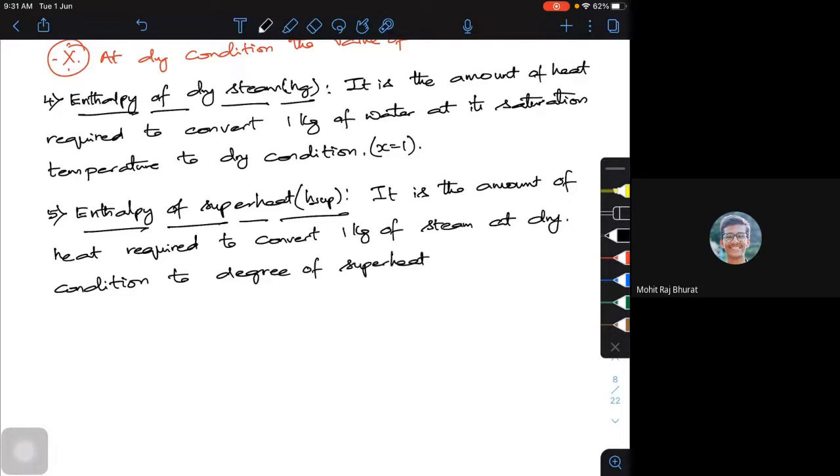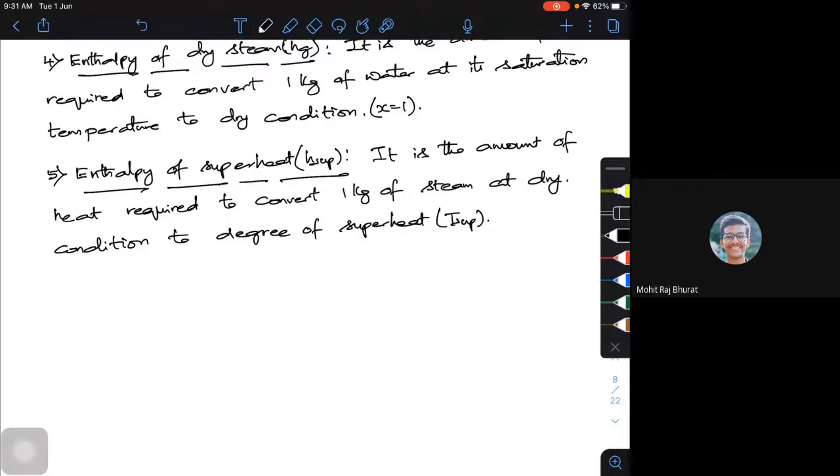Okay, which we call T superheat, the superheat temperature. Then what is it actually? Mathematically, this h superheat is equal to the Cp of superheated steam, Cp of superheat, times T superheat minus T saturation.